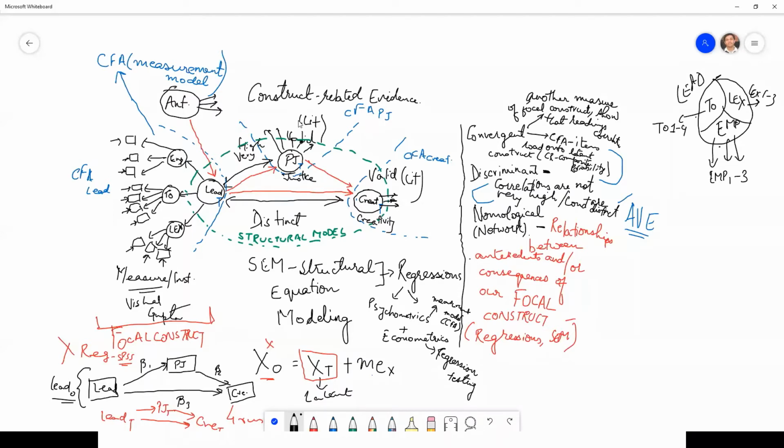Based on these 5 items, you will estimate PJ latent. These 6 items, you will estimate creativity latent. And these 10 items, you will estimate leadership latent, right? Okay.